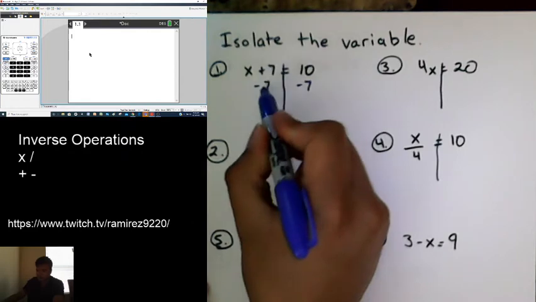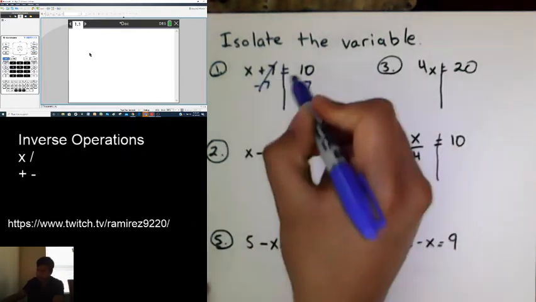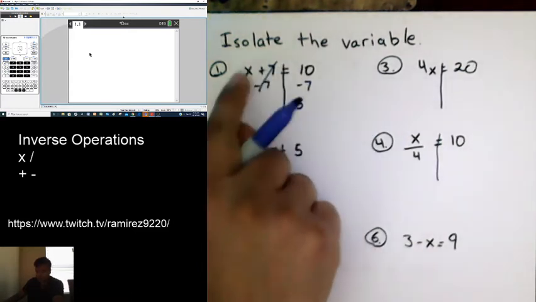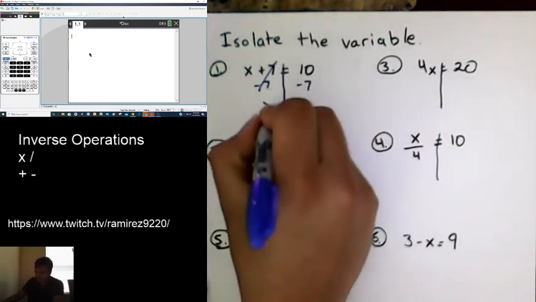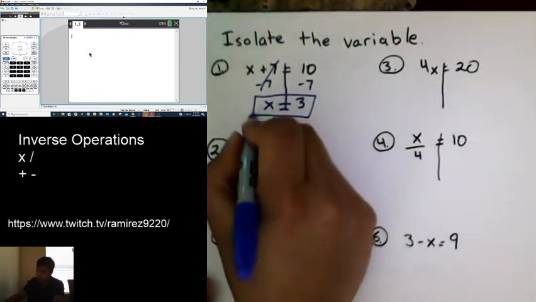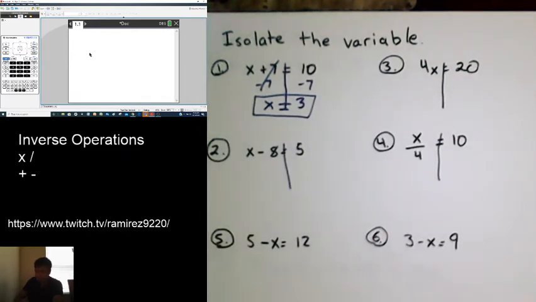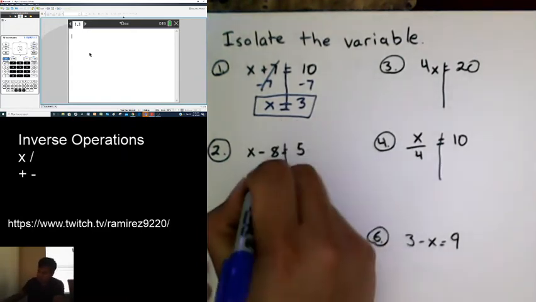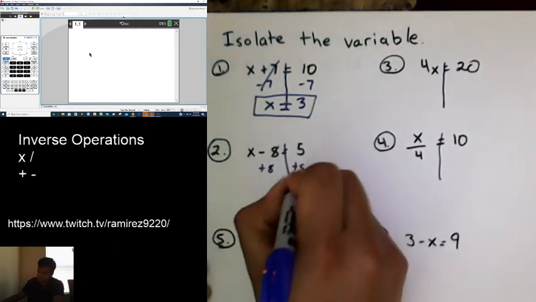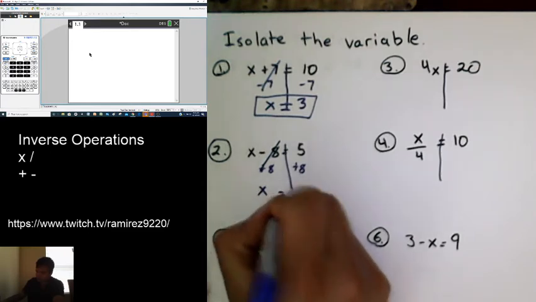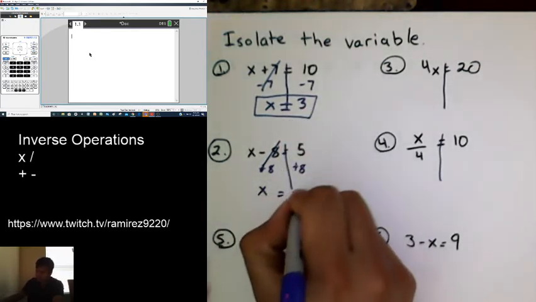Positive 7 minus 7 goes away, and 10 minus 7 is 3. The only thing left on this side is just the x. We bring down the equal sign, and so our answer is x must be 3. Do the same thing for number 2. There's a minus 8. The inverse of subtraction is addition, so plus 8 on both sides. We're left with the x, and 5 plus 8 is 13.